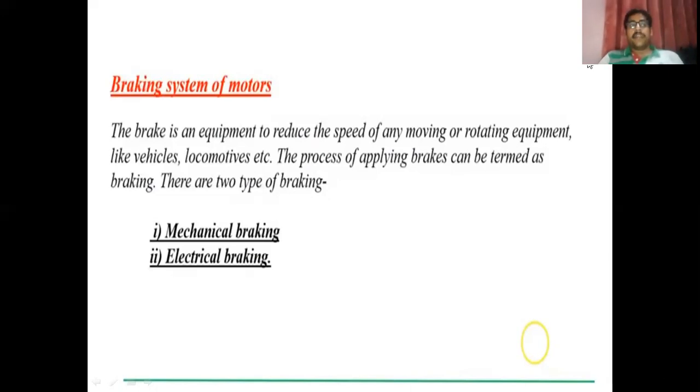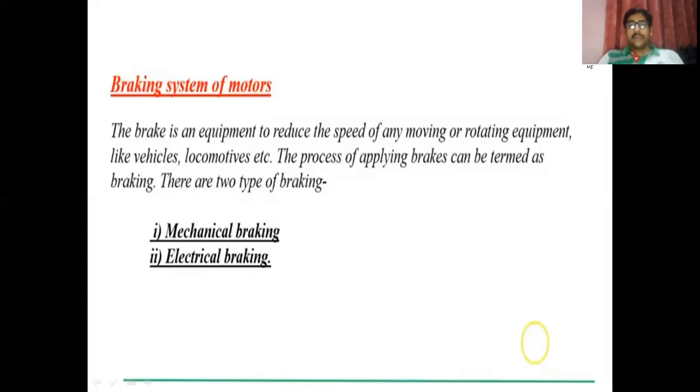The main disadvantage of mechanical braking is this. Let us suppose a vehicle or a locomotive is running at a speed of around 120 kilometer per hour, and we have to stop this vehicle. We have to apply the brake. So when we apply the mechanical brake on this system, due to friction there will be chances of derailing the vehicle, or chances of wear and tear of the equipment used in the braking system.